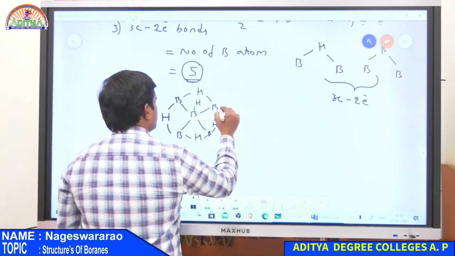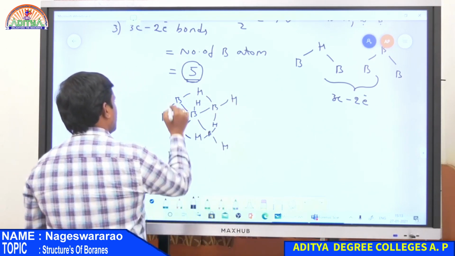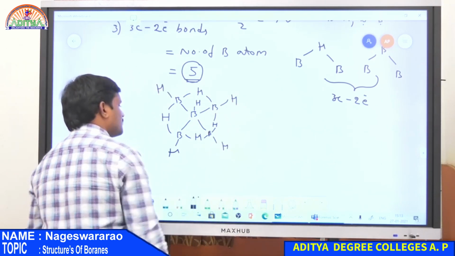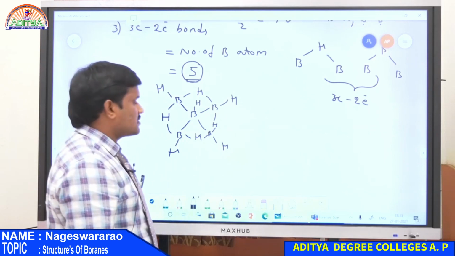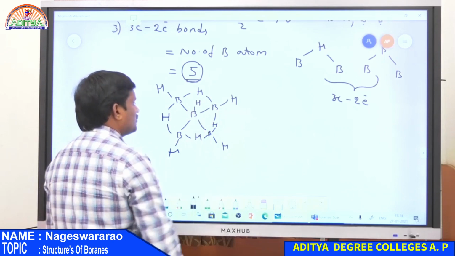So this is one hydrogen. So total number of hydrogens is equal to 9 and total number of boron atoms is equal to 5.